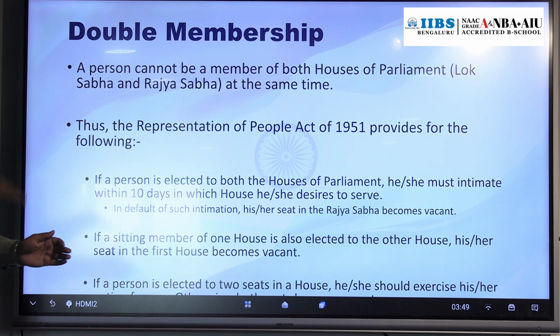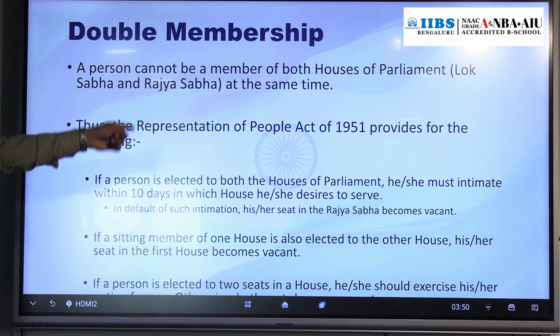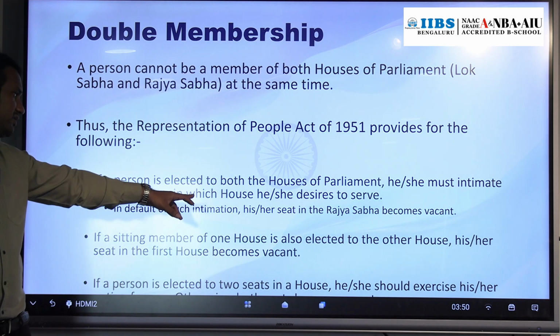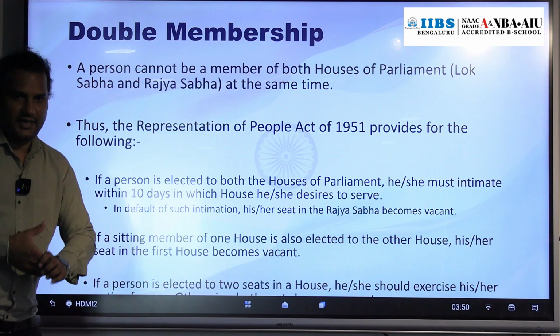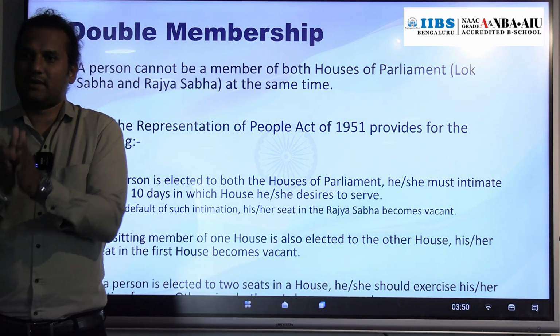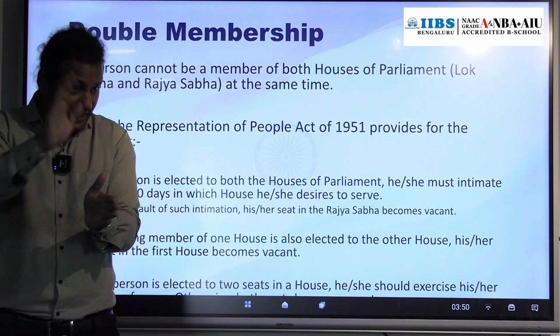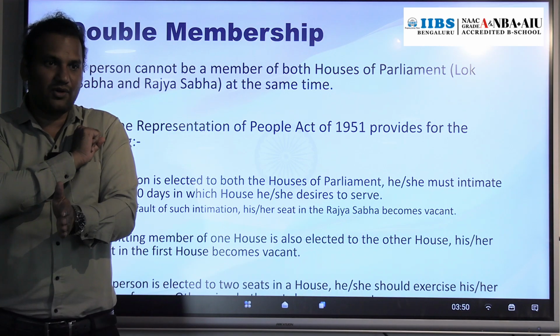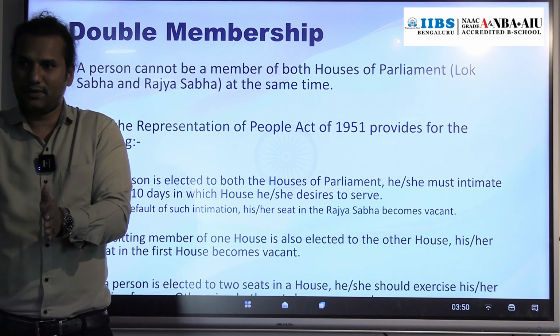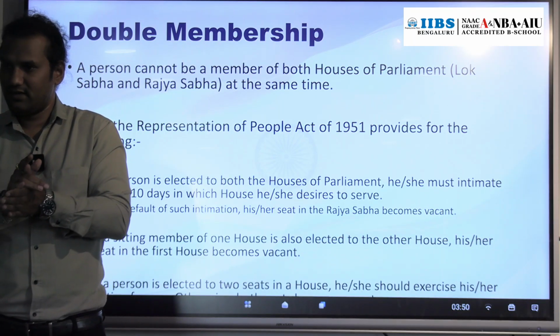The next: if a sitting member of one house, for example, a person who is already a member of Lok Sabha, participates as a candidate in the election to the Rajya Sabha. If a sitting member of one house is also elected to the other house, his or her seat in the first house becomes vacant. Take an example: Narendra Modi, a sitting member of Lok Sabha, is elected to the Rajya Sabha. At that time his first house seat, in Lok Sabha, will be vacant. Now you understood?